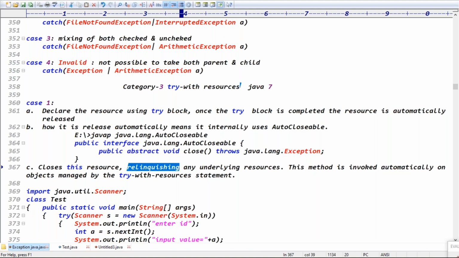What is the name, guys? Rani? Is Rani there? Yes, Rani is there. Rani, tell me what this line means. Relinquishing. What is the meaning of that? So you can Google. Rani is thinking. Ratan sir, if you don't know how to pronounce that, how did you write that line?